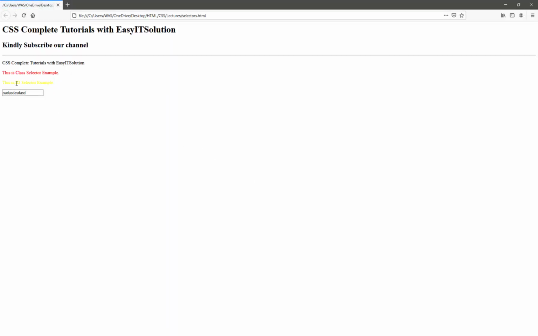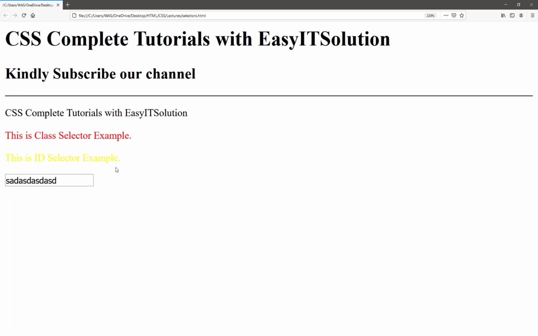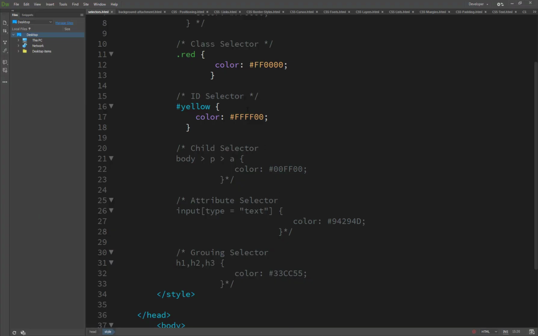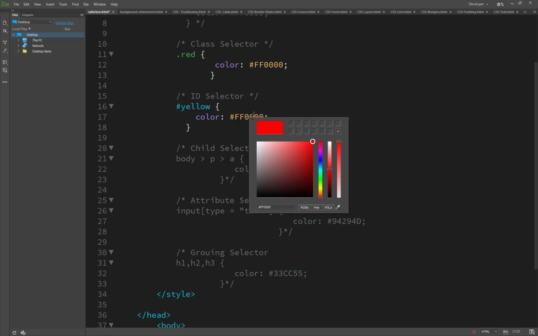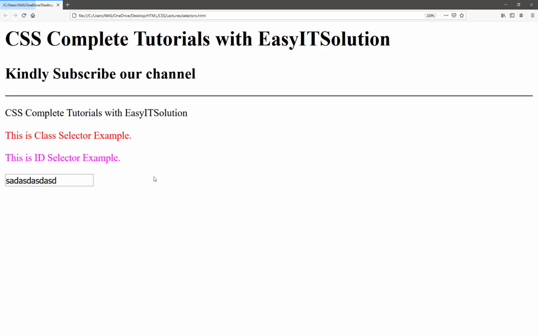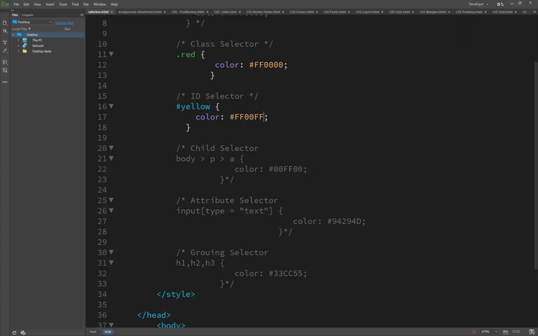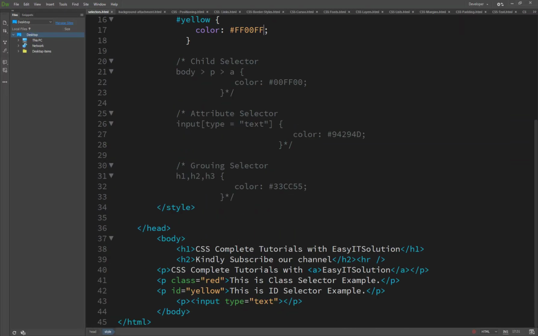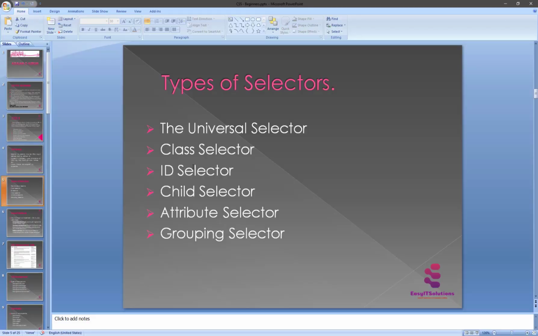The text of the id selector example will be updated and set to the yellow color because we set yellow here, and if we set another color, you will see the result updated automatically. So this is the example of an id selector.